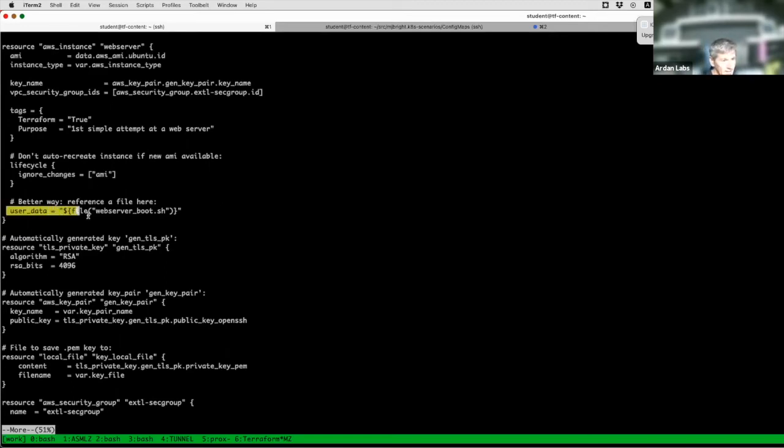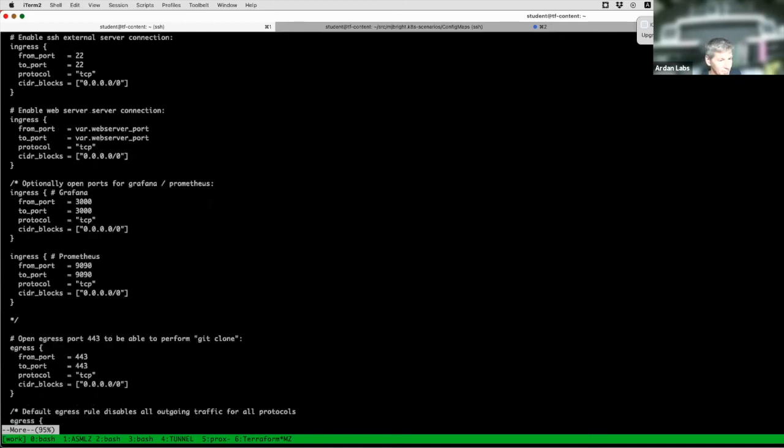Another thing is I'm now pulling in my user data script from a file. And that file, it's just a detail, but I've got it installing Prometheus and Grafana, so we could actually do some monitoring and also pulling in contents of a rather basic website, but at least prettier than my previous web server is up.